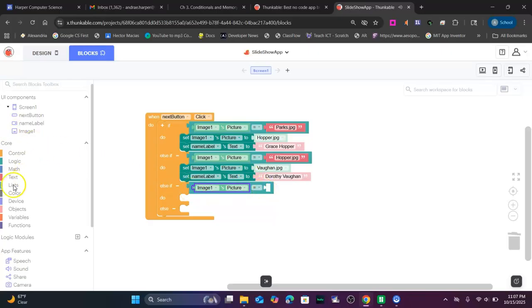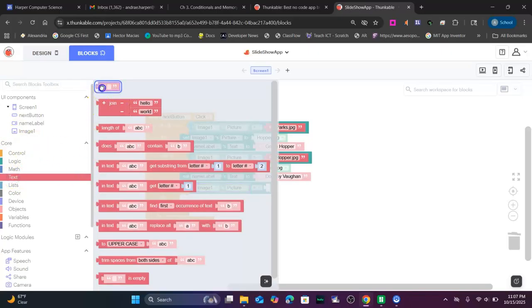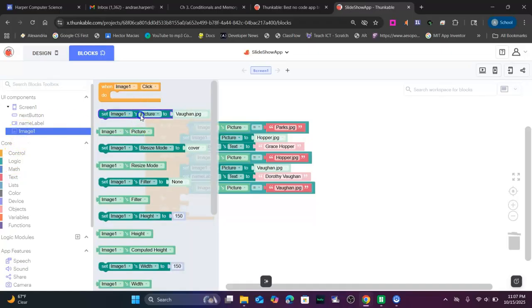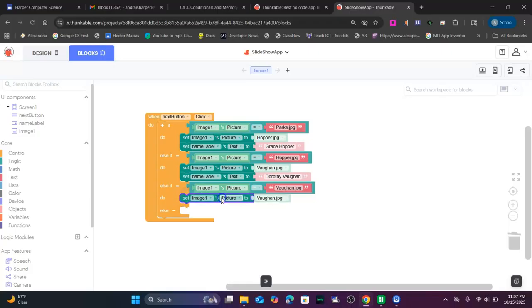We're going to get text, and we're going to test to see if it's our Vaughn, capital V-A-U-G-H-N.jpg. Once again, want to make sure that matches. And if it is, we're going to set our image picture to Ginsburg.